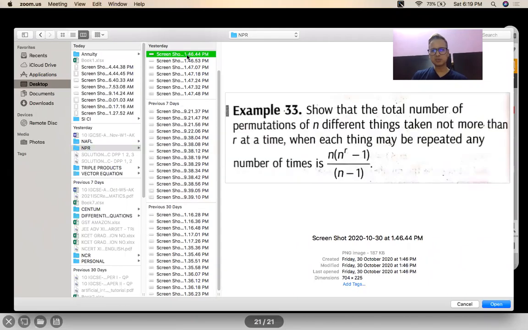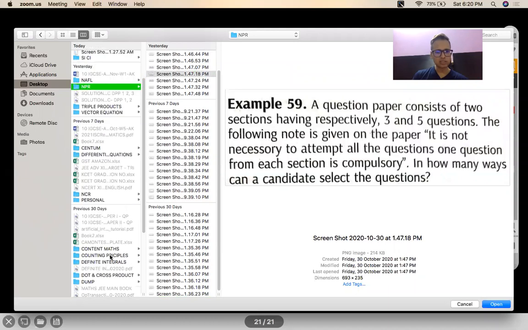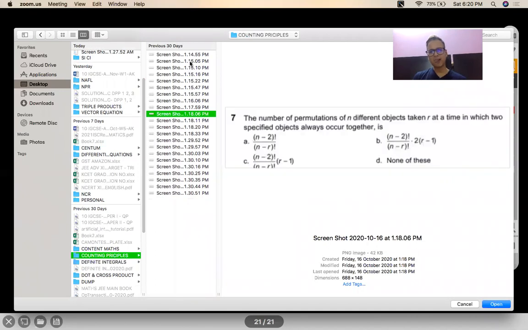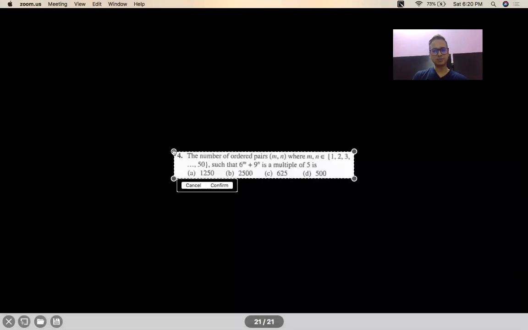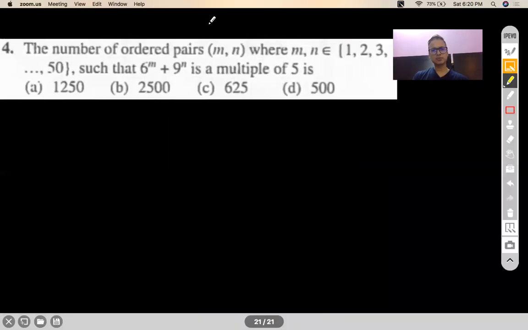I think these are all high level questions which you have not done so far. Yeah, let's take this one. The number of ordered pairs m comma n, where m and n both belong to the set 1 to 50, such that 6 to the power m plus 9 to the power n is a multiple of 5. I'm putting the poll on.